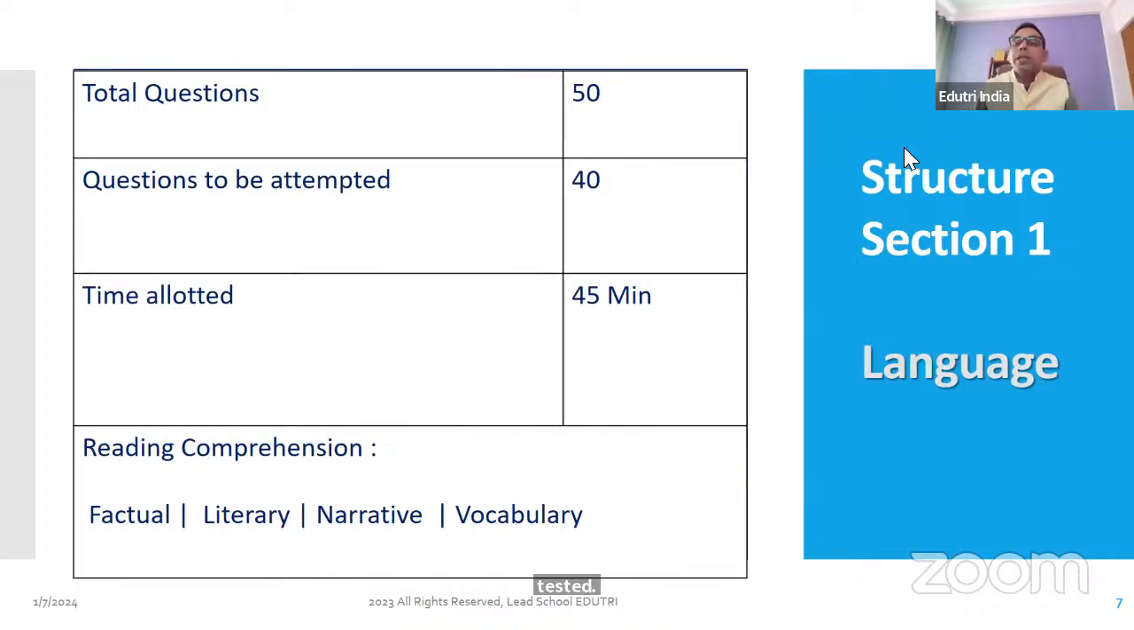Some paragraphs, reading comprehension questions, unseen passages, which you are doing in class 10th, 11th, 12th, will be given. Those passages can be of factual nature, literary nature, narrative nature. On the basis of those paragraphs, there will be some questions. You are supposed to solve those questions. And there will be vocab questions, synonyms, antonyms, and all. You are supposed to appear for those.